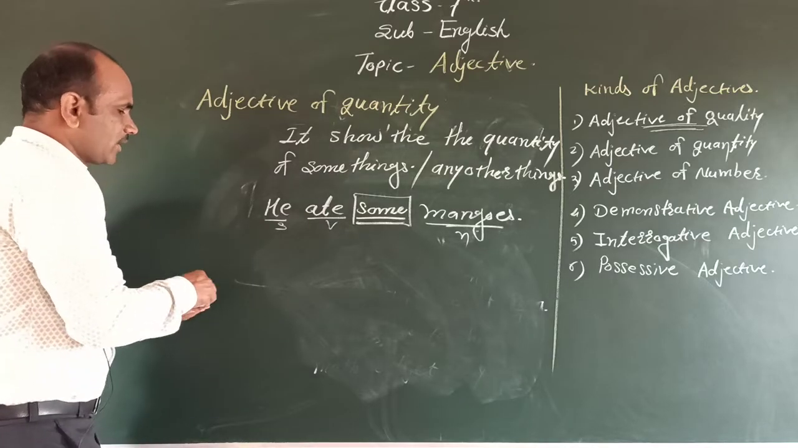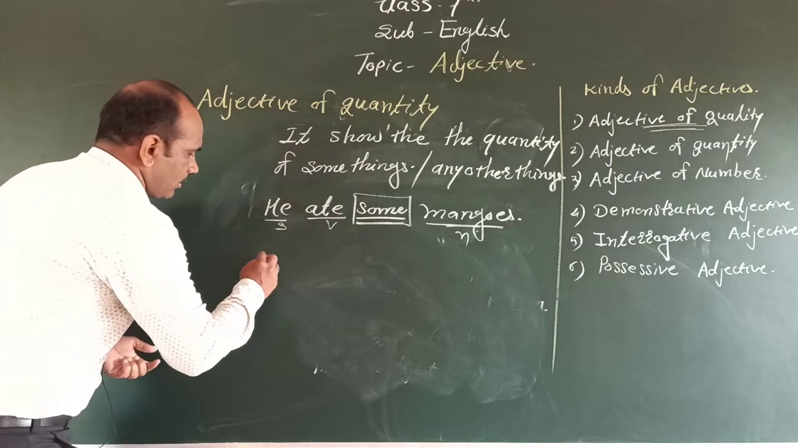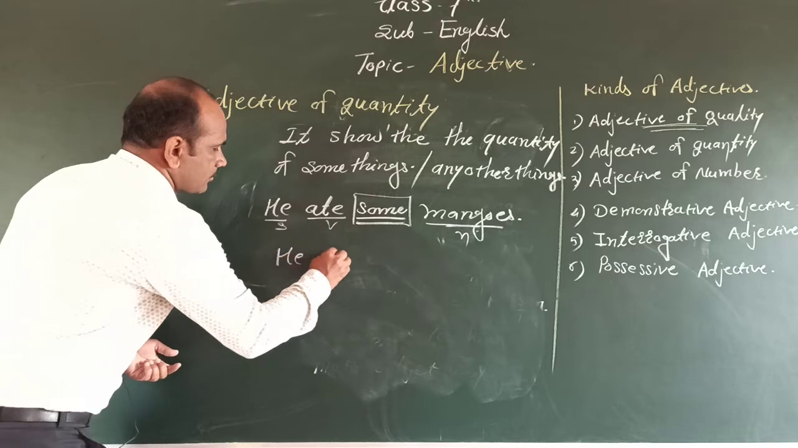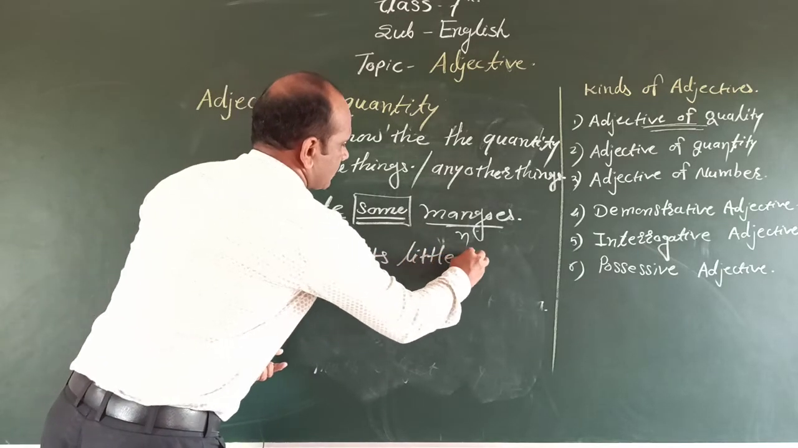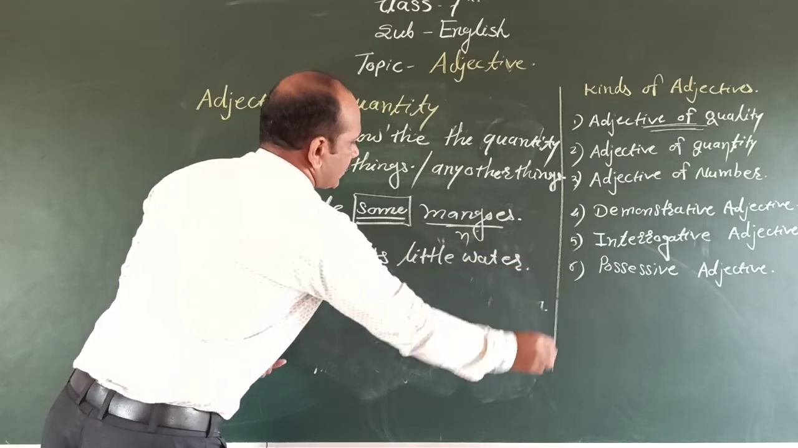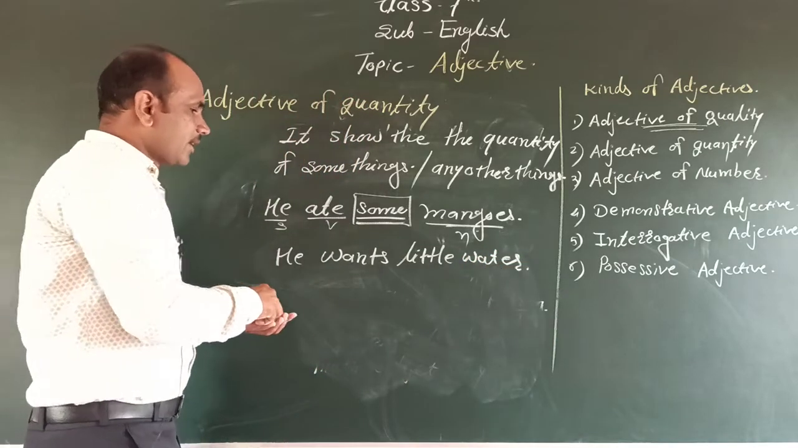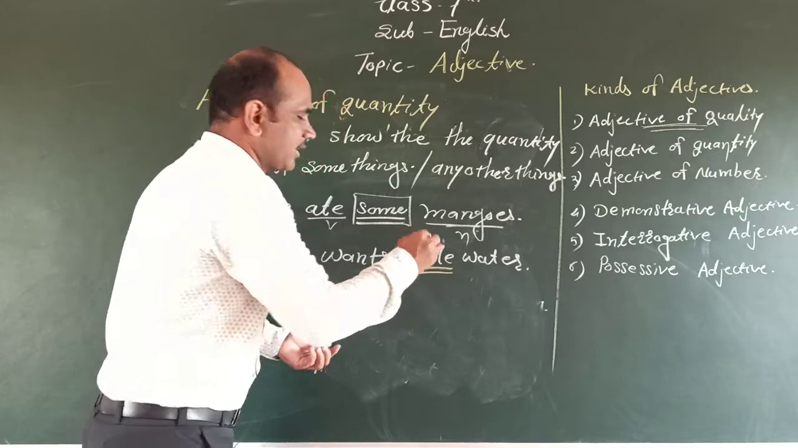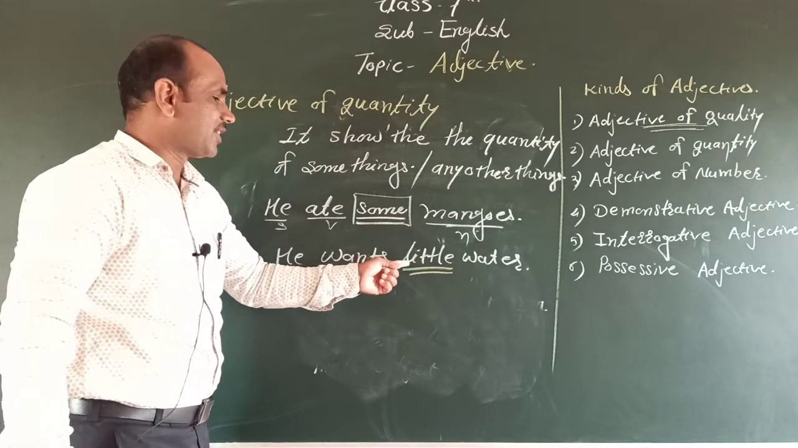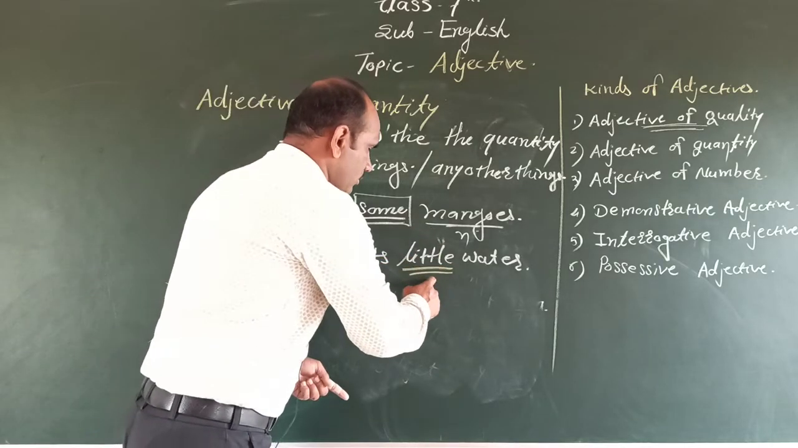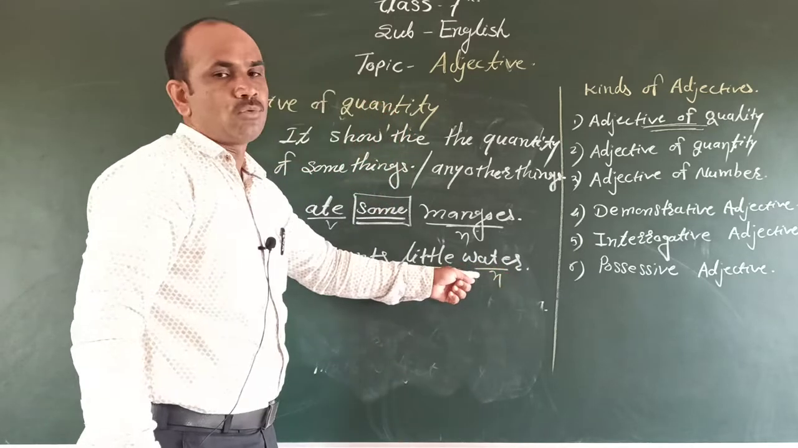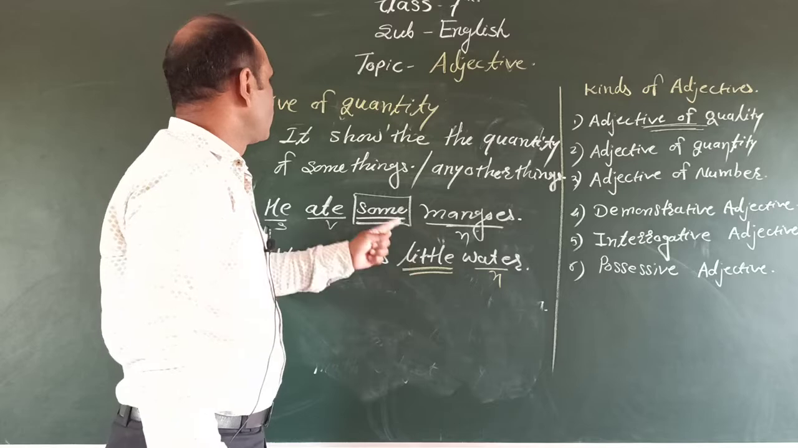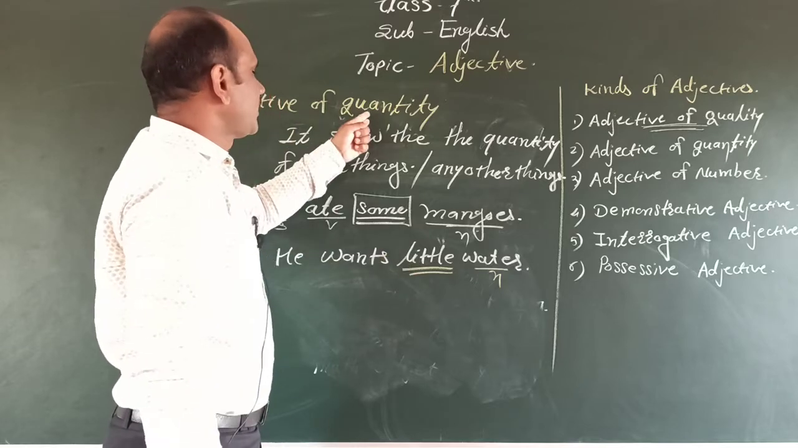Second example we have to discuss here: He wants little water. Here little is an adjective, because this word tells more information related to the noun. Therefore we call it an adjective. But why do we say adjective of quantity?